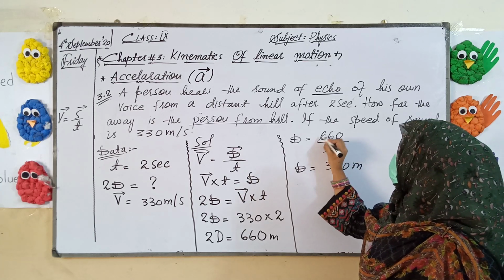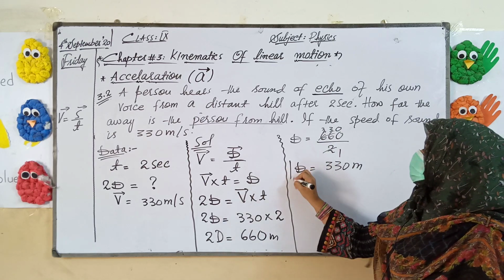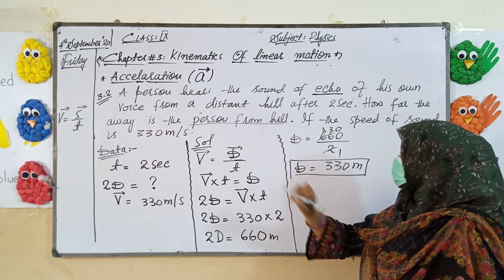2 1s are 2, 2 3s are 6, and 0 will remain the same here. The answer is 330 meter now.